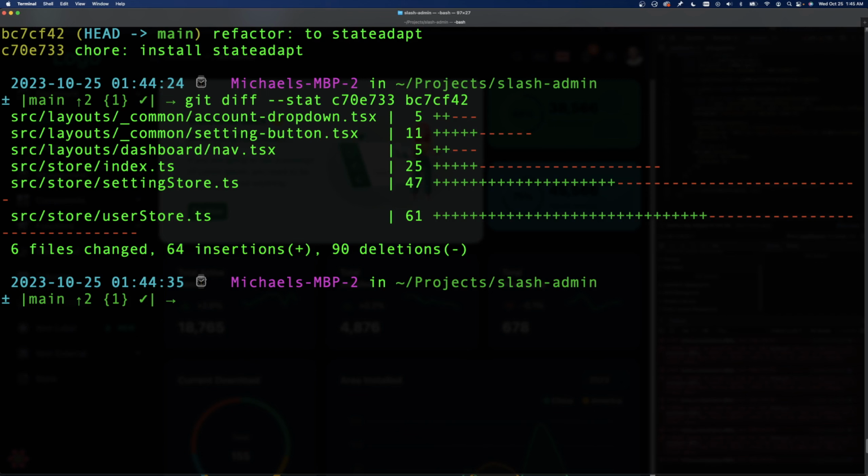I think that's pretty similar percentage change. Maybe it's a little more. Yeah, it's a 29% change, so 29% less code. You only need 64 lines to do what they were doing with 90 lines. So that's pretty fun. Yeah, so overall, what do I think?